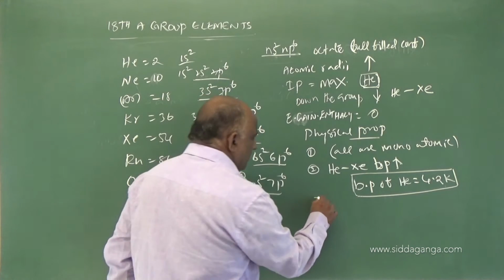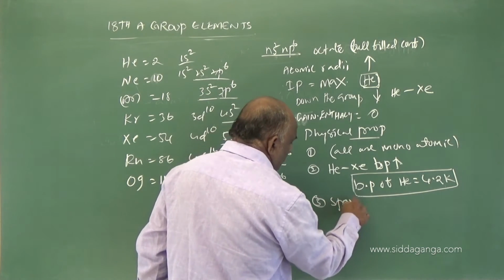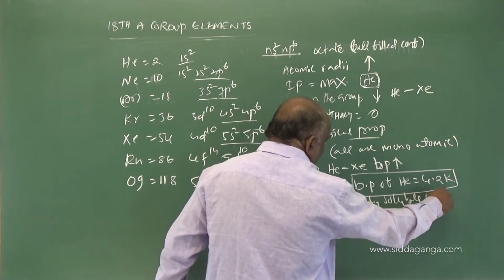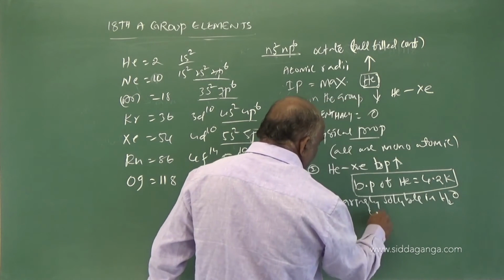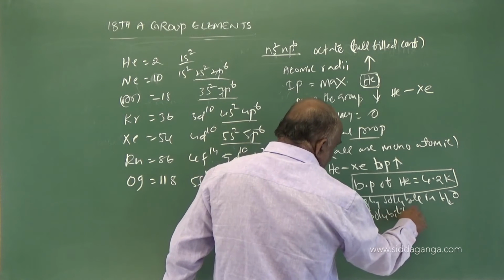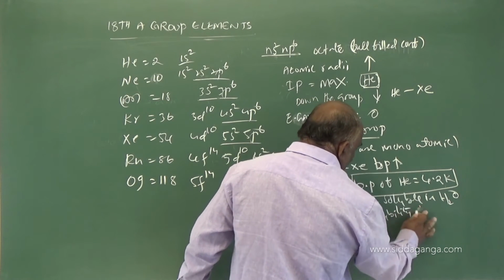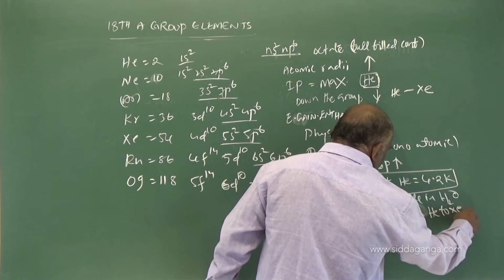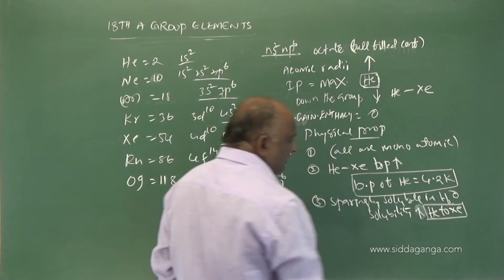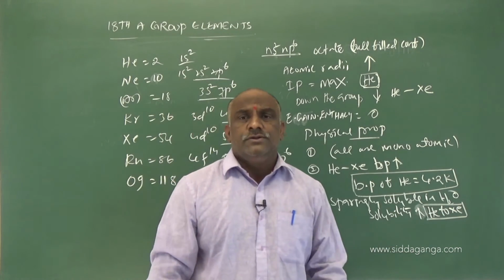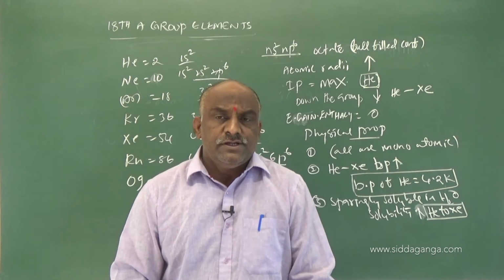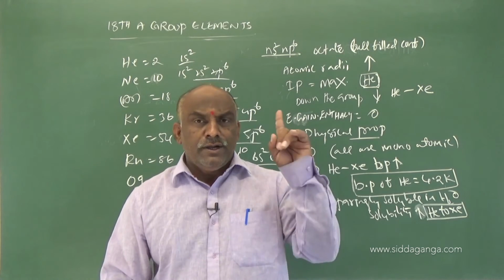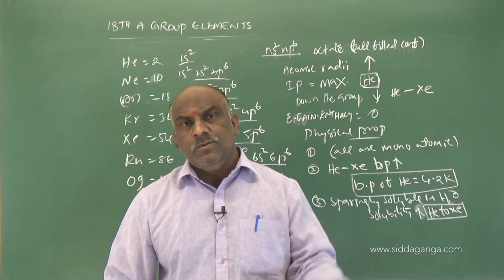While coming to the solubility, they are sparingly soluble in water, and solubility increases from helium to xenon. These points are very, very important, my dear students. Make a note, because they can ask about the solubility and the boiling point of the 18th group elements. While going down the group, boiling point increases, solubility increases.